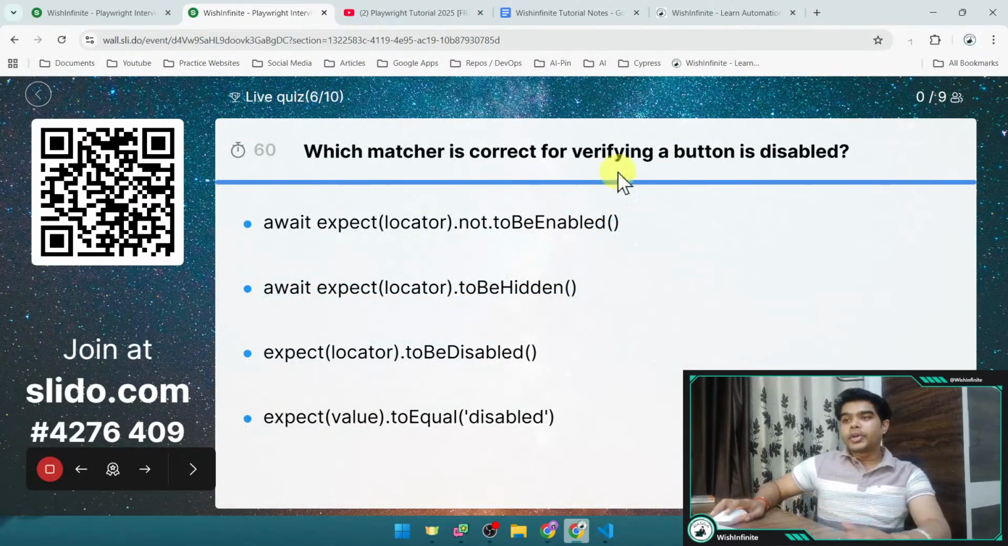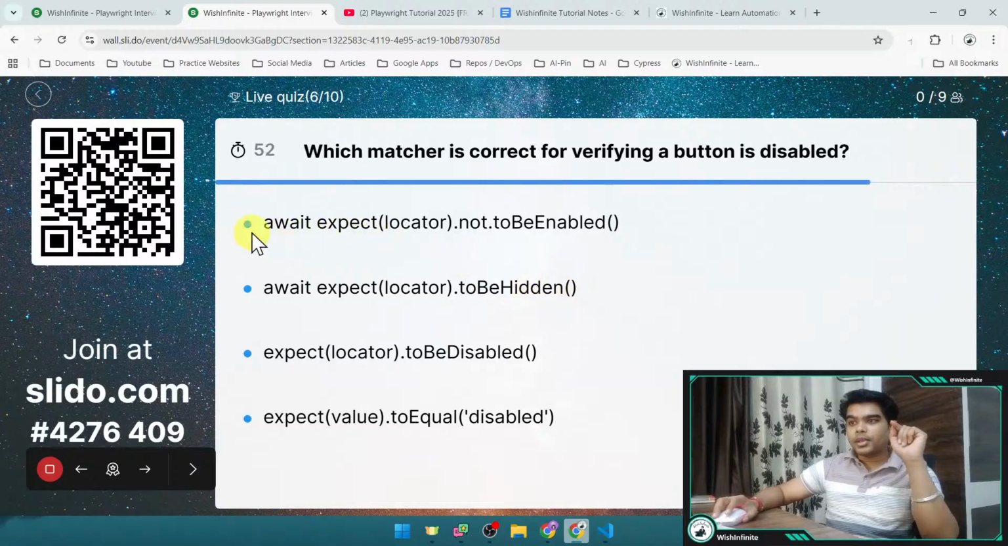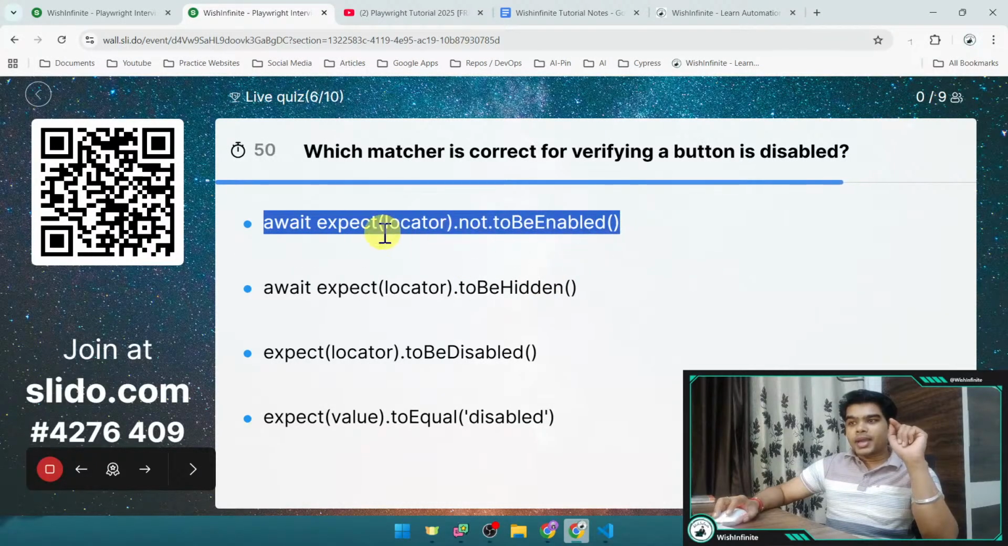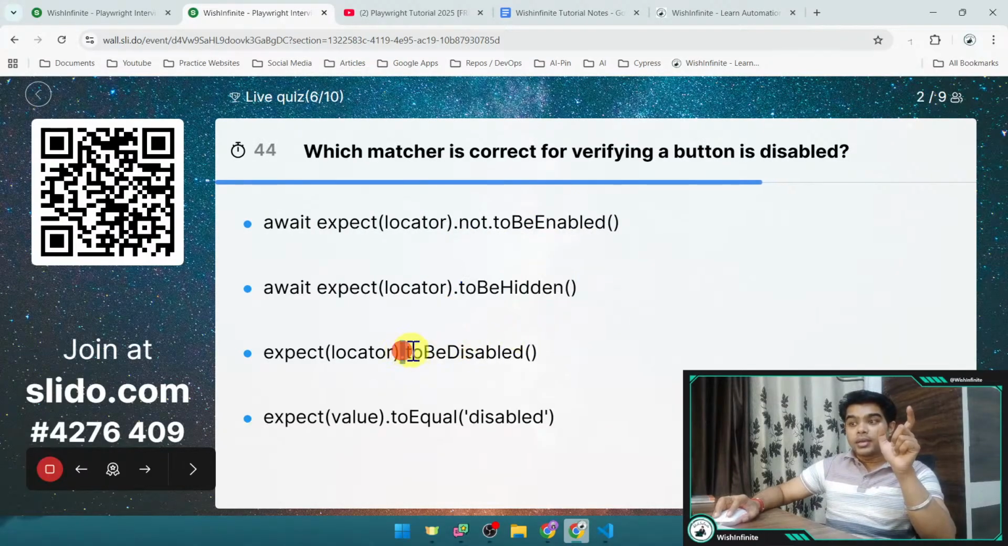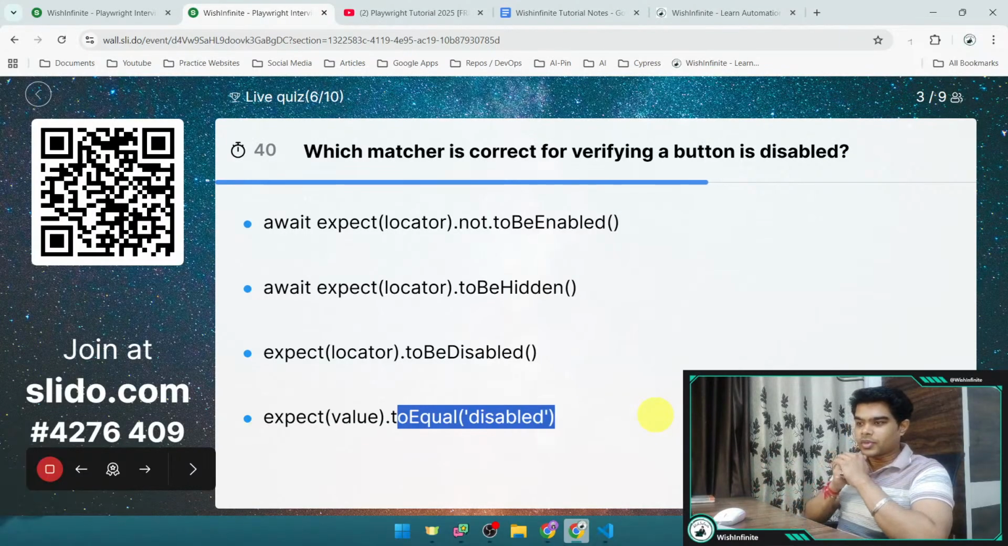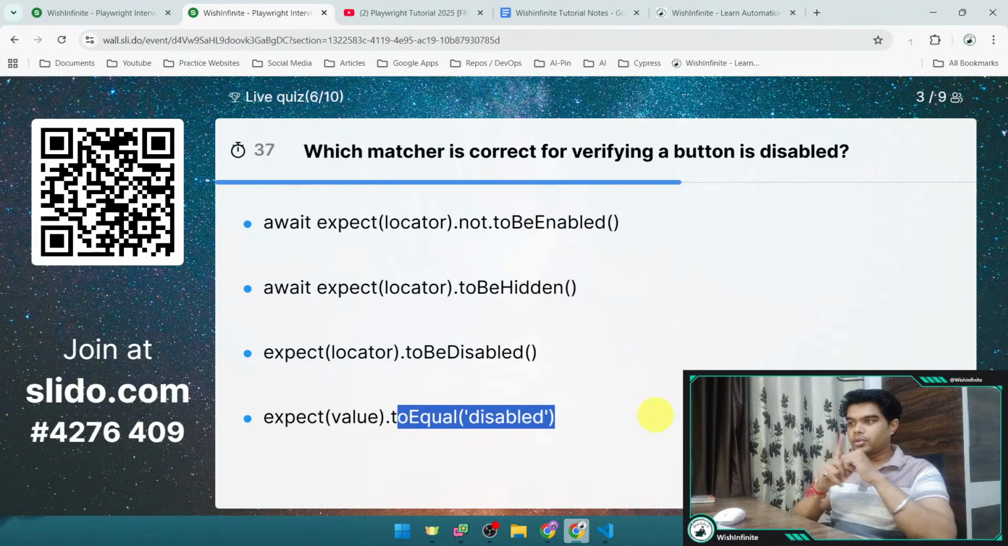Okay, so here is the next question on the screen. Which matcher is correct for verifying a button is disabled? Await expect, then locator, dot not, dot to be enabled. Similarly, we have different methods like to be hidden, to be disabled, and to equal. Then within the quotes we have put disabled. Right, so you need to select the correct answer here.